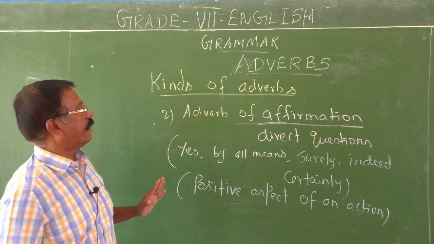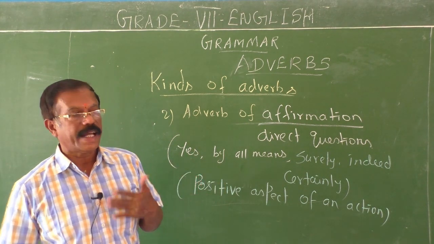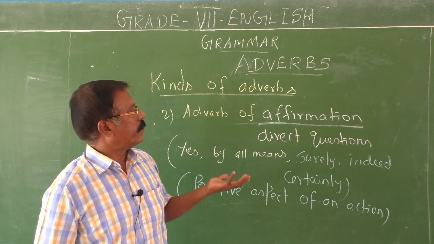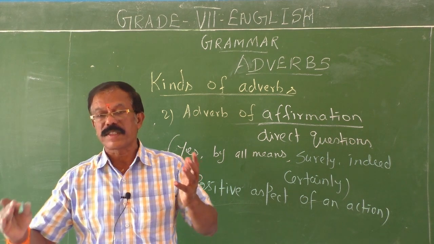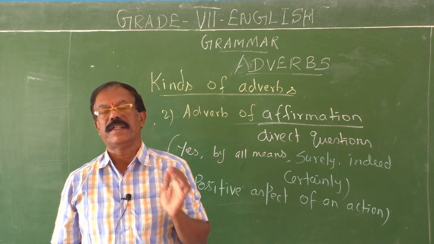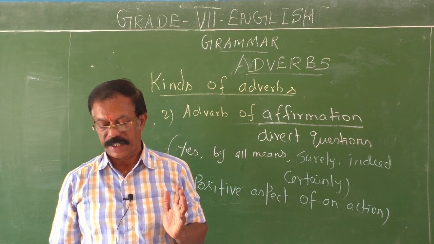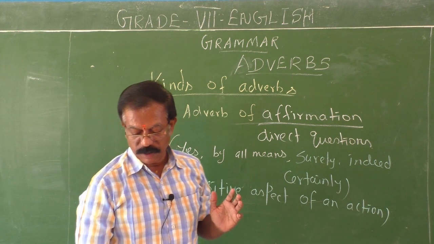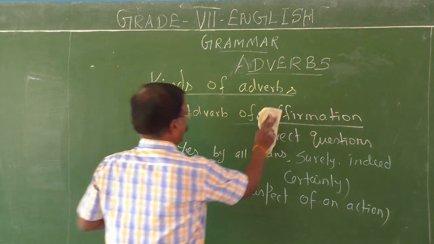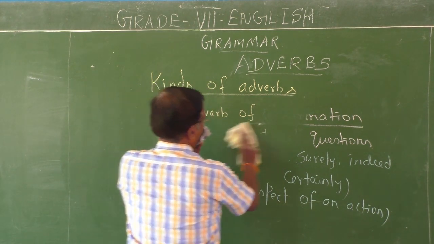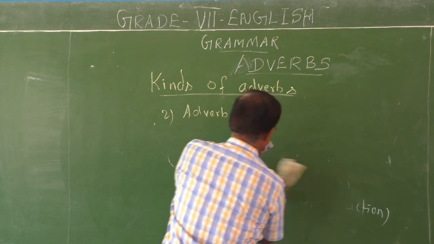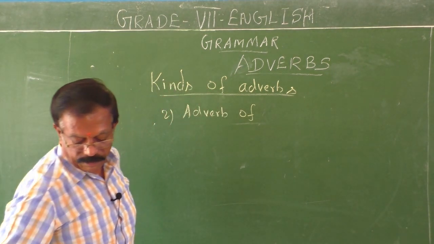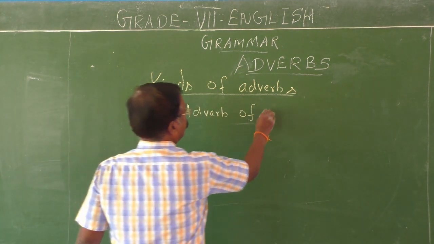So they are all called adverbs of affirmation. They answer direct questions. Why do we call them adverbs of affirmation? Because they show the positive aspect of an action. Therefore, they are called adverbs of affirmation. Then another one, adverb of negation. You know that for every positive, there might be a negative. Adverb of negation.